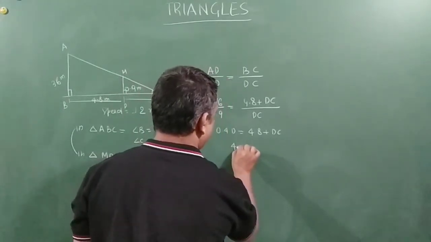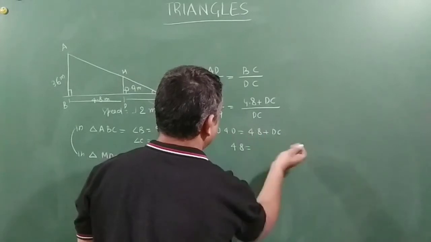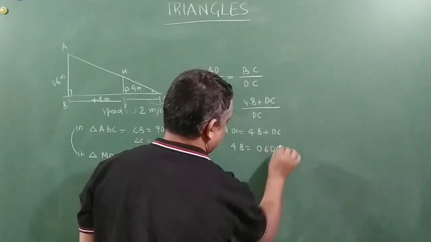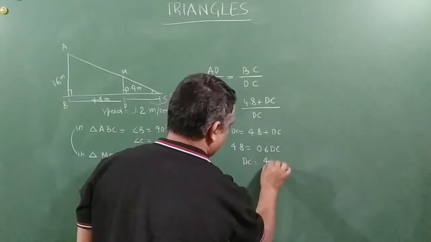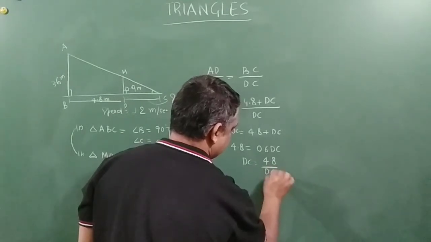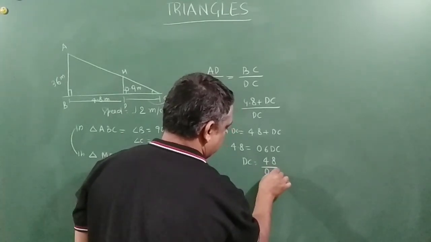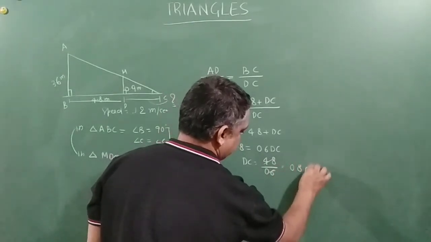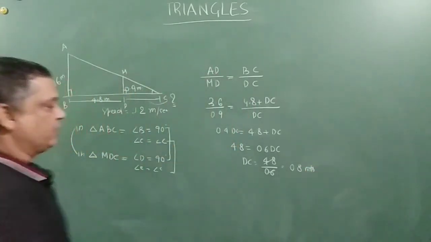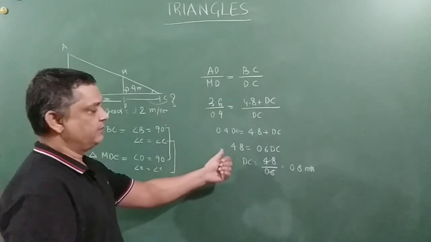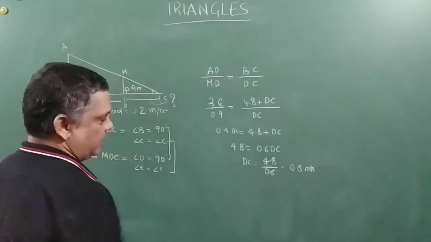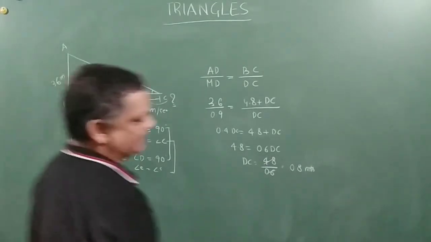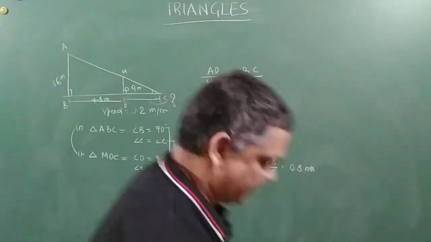So 4.8 is equal to DC minus 0.4 DC, which is equal to 0.6 DC, right? So DC is equal to 4.8 divided by 0.6, which is equal to 0.8 meters. You got it, friends? So DC is equal to 0.8 meters or 80 centimeters. So the length of her shadow is 80 centimeters. Right? Okay, let's move forward.